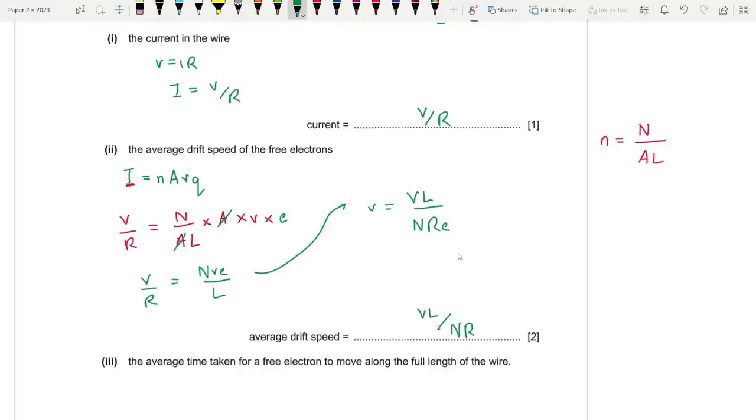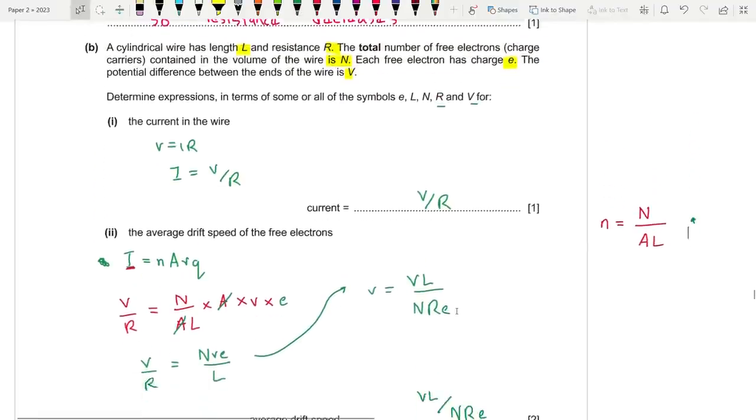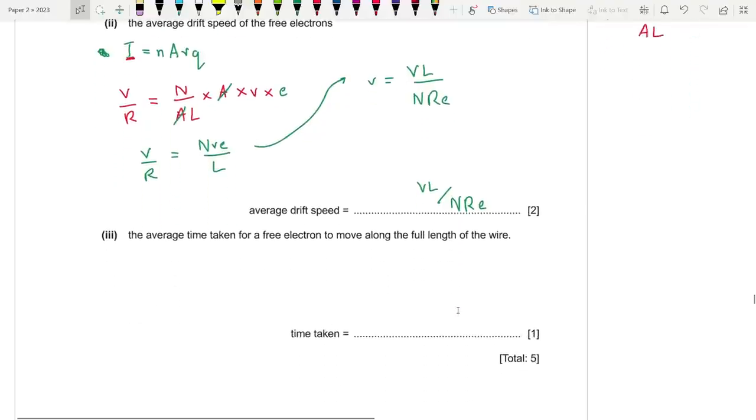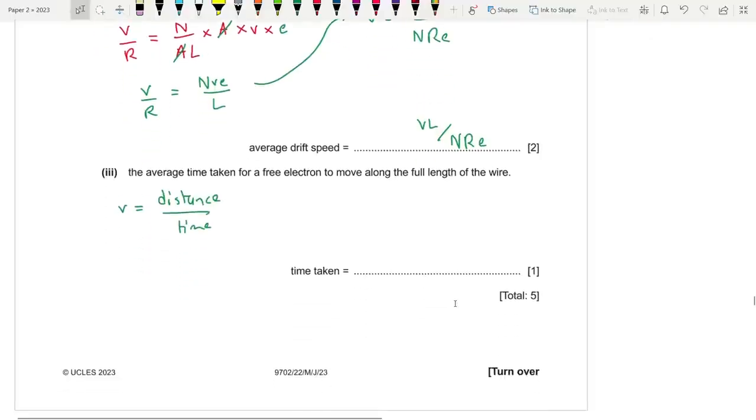Okay. So I've used two formulas. One being I is equal to NAVQ, and the other being small n is equal to capital N, the total number of electrons divided by volume. It's the number of electrons per unit volume of the conductor. Average time taken for a free electron to move along the full length of the wire. So we know that the drift velocity is the average speed. We know that drift velocity is equal to the total distance. Okay, velocity equals distance by time taken, or time is equal to distance by speed.